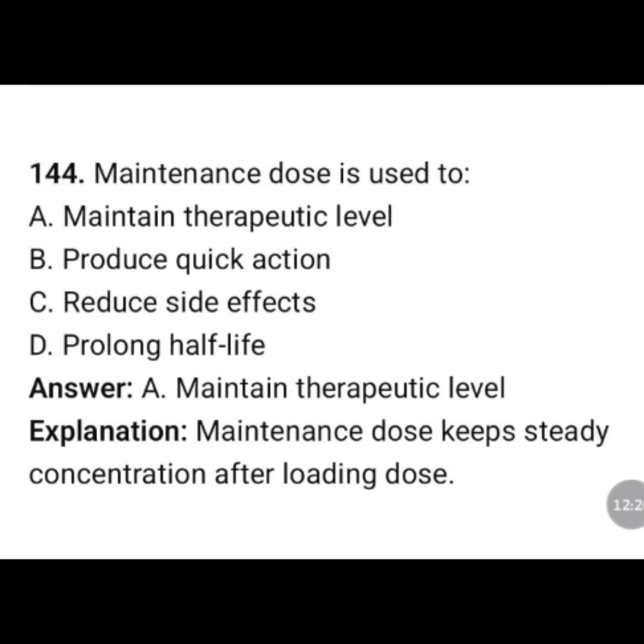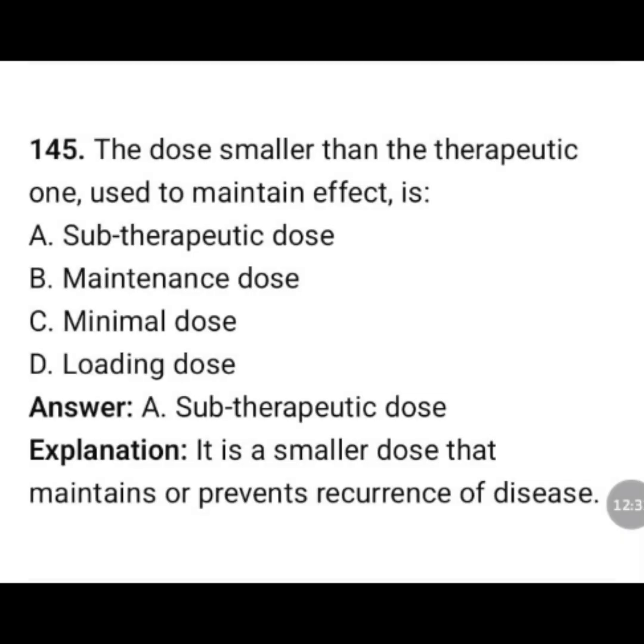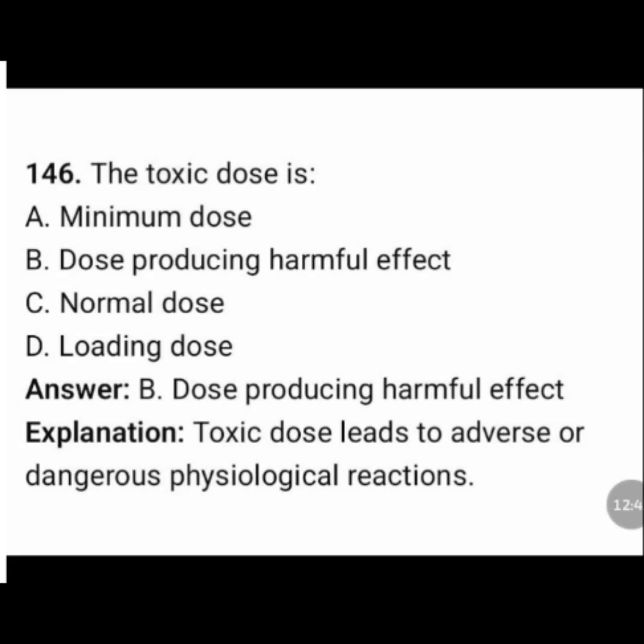Maintenance dose is used to: maintain therapeutic level, produce quick action, reduce side effects, prolong half-life. The correct answer is option A, maintain therapeutic level. Maintenance dose keeps steady concentration after loading dose. The dose smaller than the therapeutic one, used to maintain effect, is: subtherapeutic dose, maintenance dose, minimal dose, loading dose. The correct answer is option A, subtherapeutic dose. It is a smaller dose that maintains or prevents reoccurrence of disease.